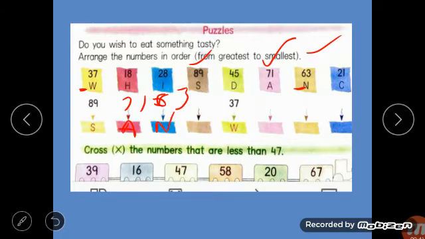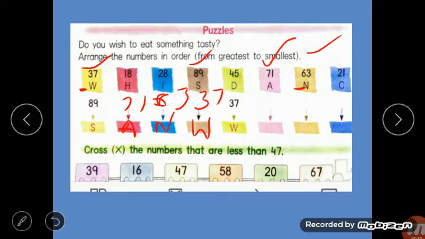Okay. Now what are the remaining numbers? 37, 18, 28, 21. So among these four, which one is greater, children? 37. So here you have to write 37 and the alphabet W. Okay. So what are you getting?